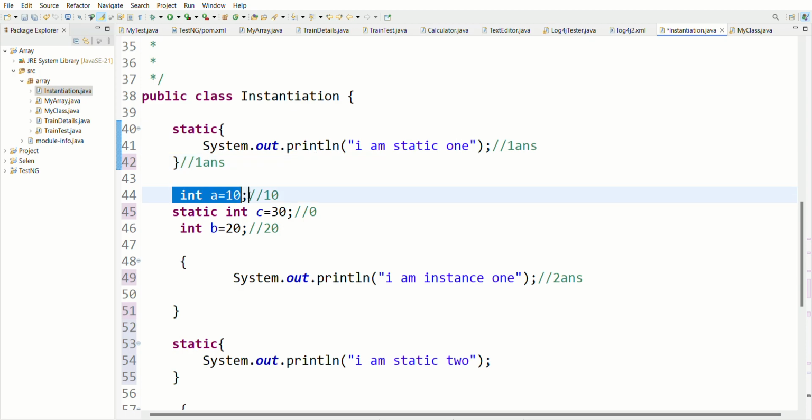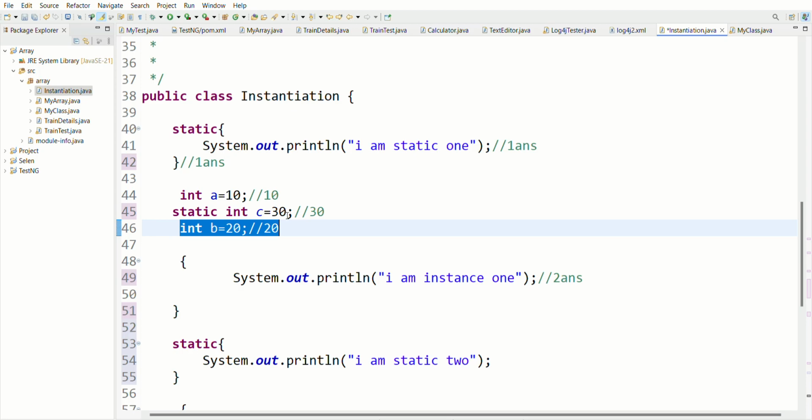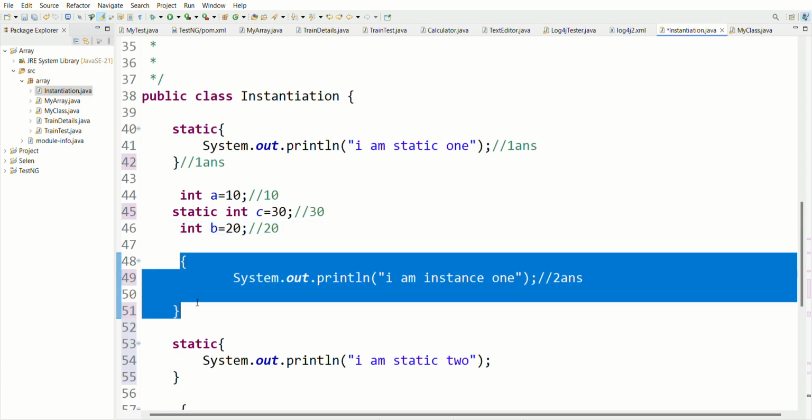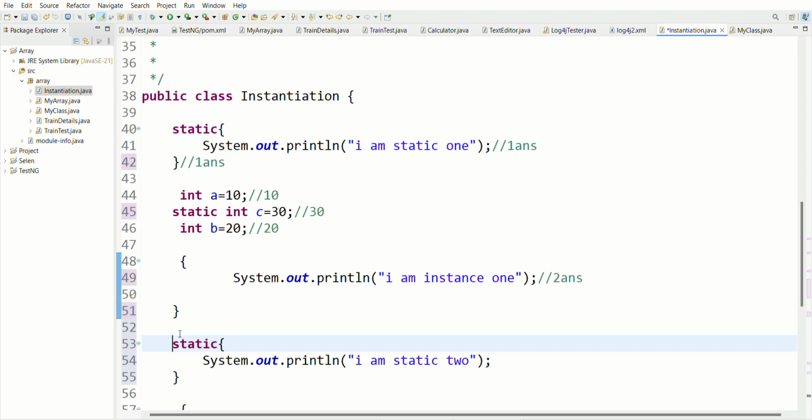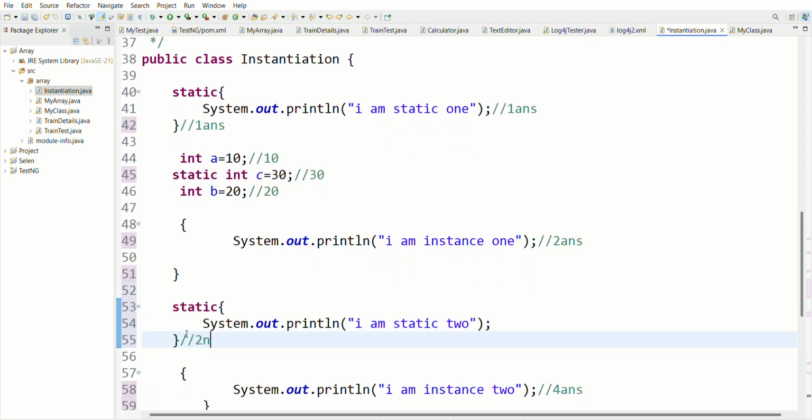After that, is this a static variable or method? No. Is this a static variable or method? Yes. What to do? Give the value 30. At the first step, its value was changed to 0. Now its value will change to 30. Is this a static variable or block? No. Is this a static variable or block? Yes. This is a static block, so execute this. This is my second output.